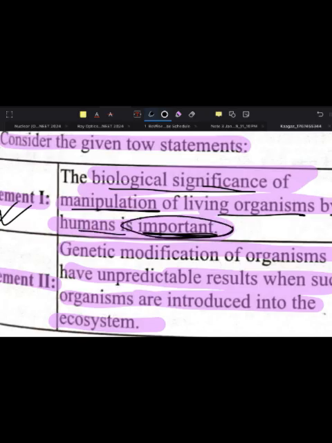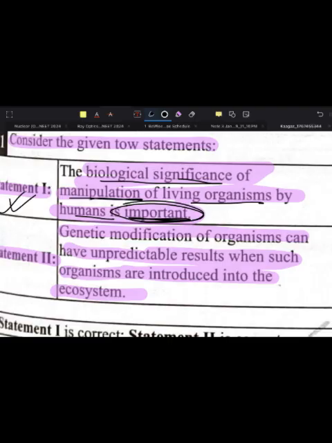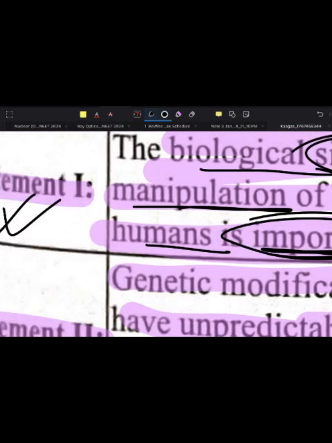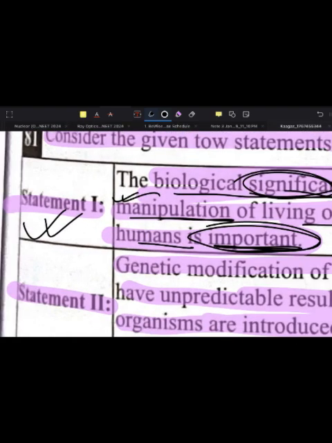Yes, this is very important because the biological significance of manipulation of living organisms by humans is important. You have to give the biological significance. You cannot manipulate any innocent animal for nothing, isn't it?